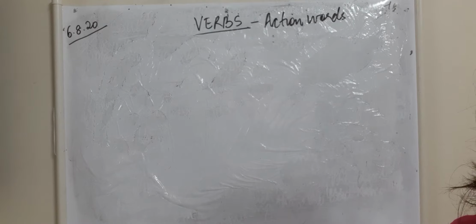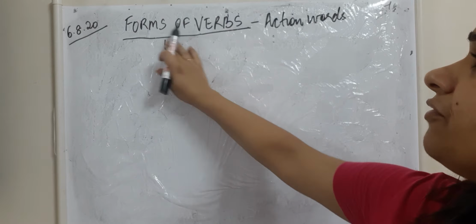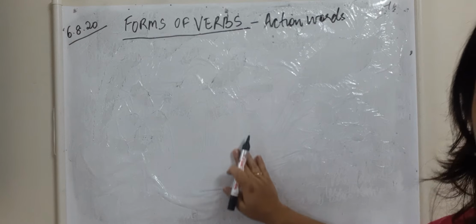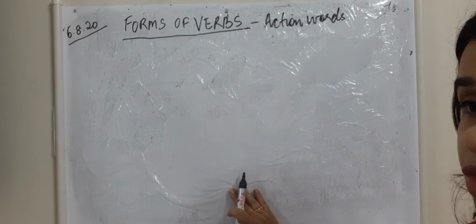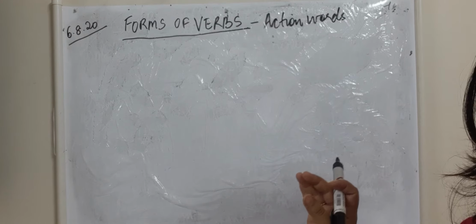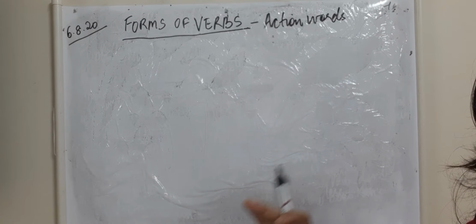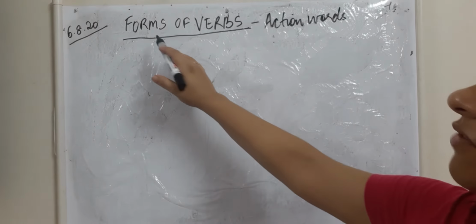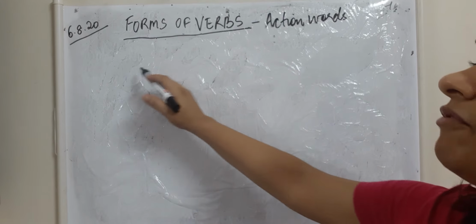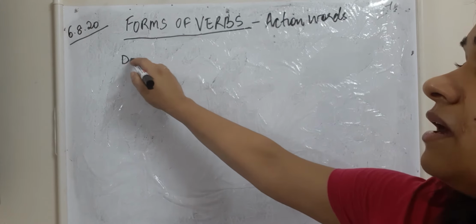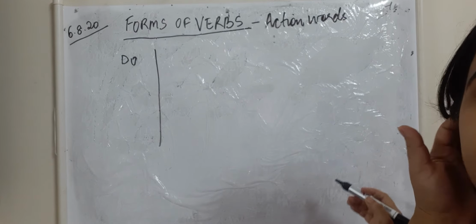Now I am going to discuss forms of verb. Forms means, like you watch many serials, I am sure you must be watching Shaktiman these days, or Balveer. In one of the serials, people change their form, and they get presented in front of others. Similarly, forms of verb means that one verb is there but it changes form as per the tense or as per the time.